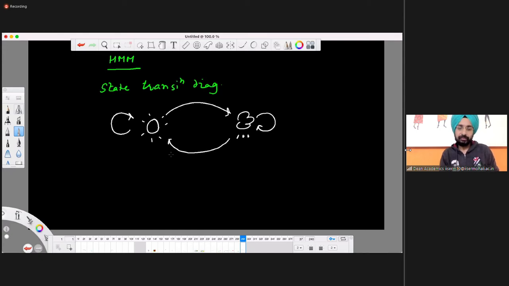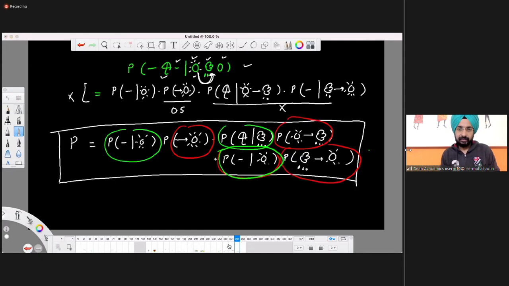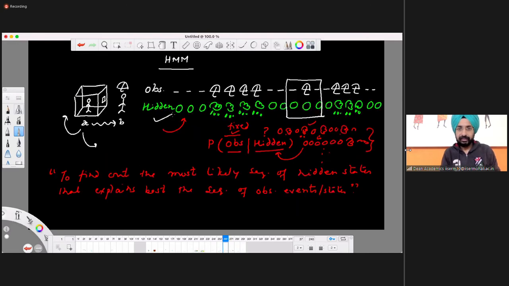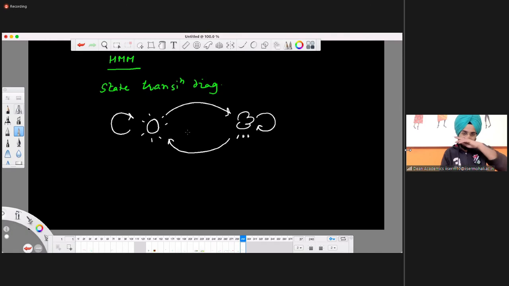That's what happens in this sequence that's given over here. Sunny remains sunny, sunny remains sunny, and sunny becomes cloudy. Cloudy remains cloudy, cloudy remains cloudy, cloudy becomes sunny, remains sunny, and so on. So that's what we are condensing over here. So you have these transitions, four different transitions.